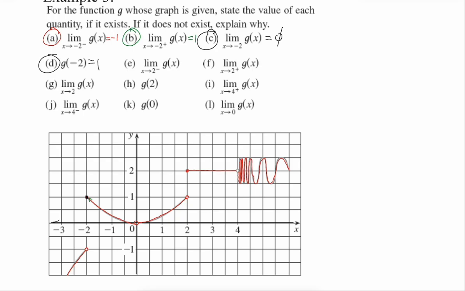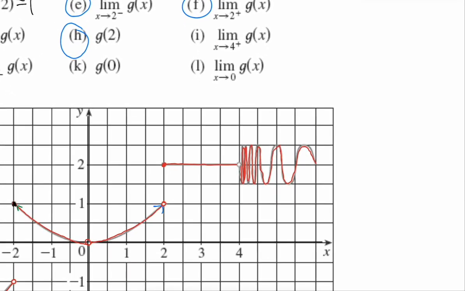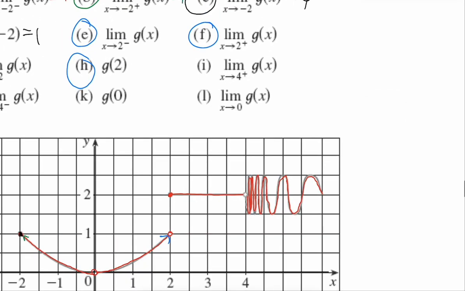Now we're going to do the same thing for an X value of 2. So all of these right here are related to 2. E, F, G, and H. So E says as X is 2, we are heading in from the left. So we're going there. That's a height of 1.